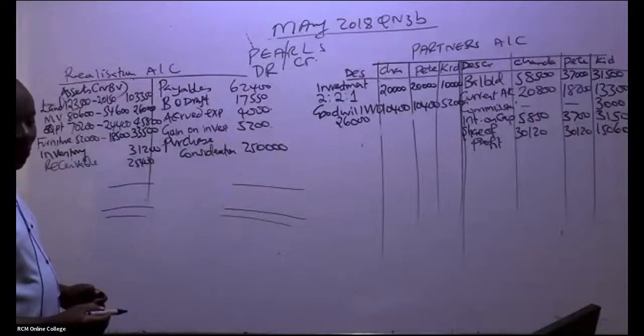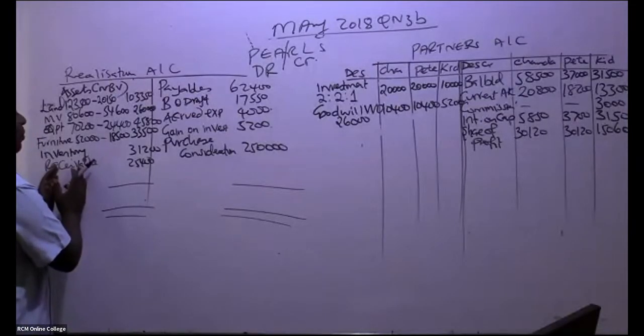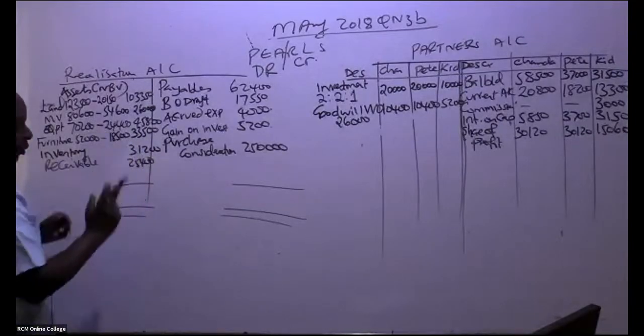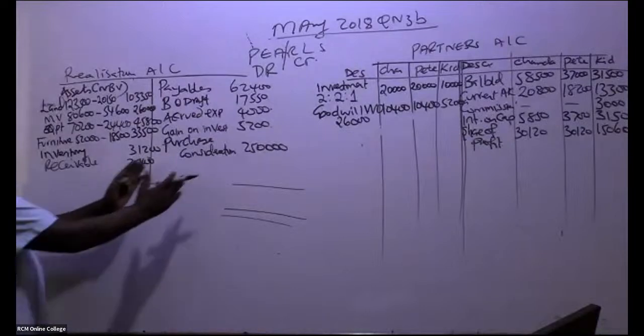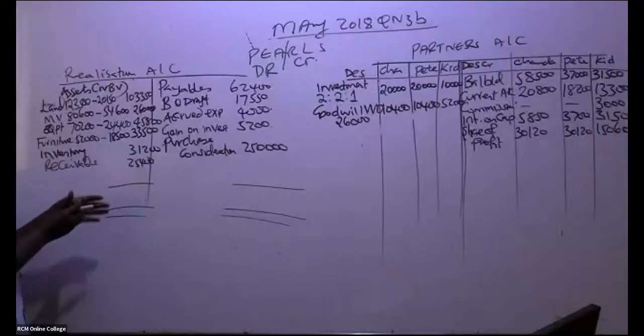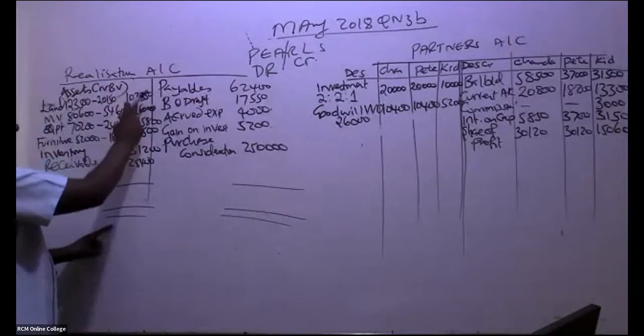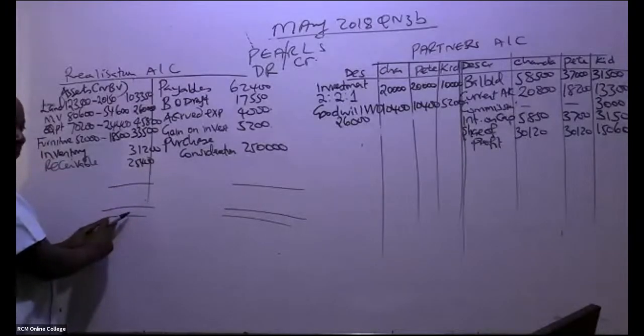Go ahead and balance this account. If, for example, we get the balancing figure being here, it will be a debit here, you take it to your P&L. If it's here, it will be a loss. So which side is bigger? Somebody in this case, go ahead and add this side. You write here. Give me a number to write here.